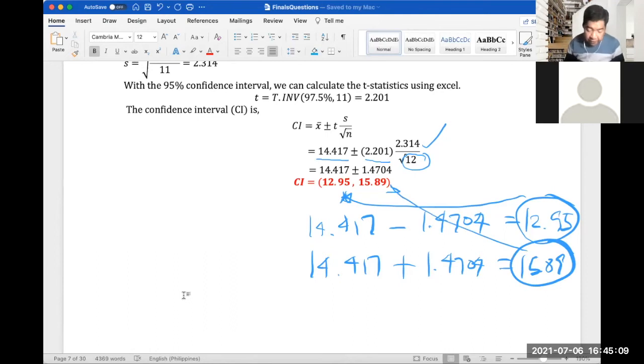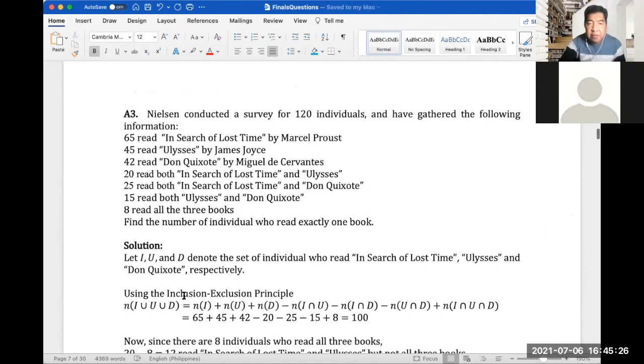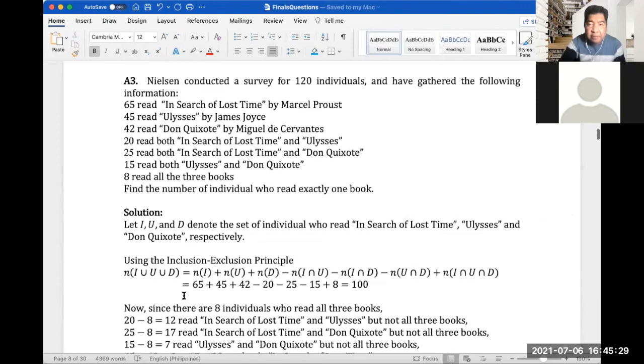Okay, so for question number 2, again, no one got it correctly. So 0/14 for this question. So now let's move to average question number 3. So average question number 3 is about sets.